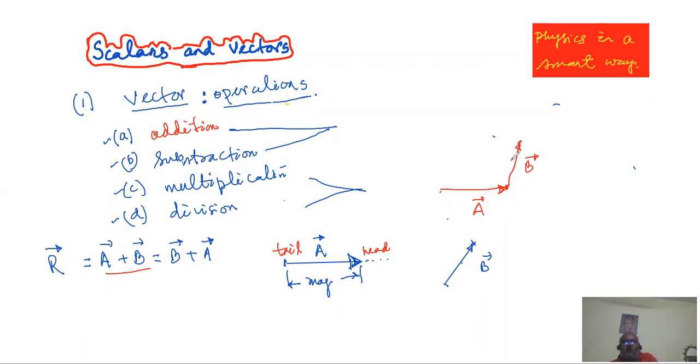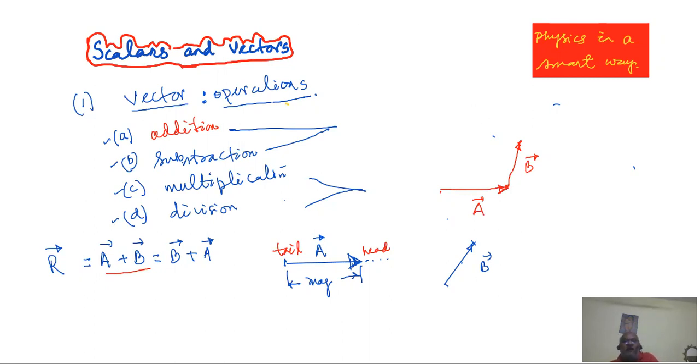So the rule is: the head of the first vector must coincide with the tail of the second vector. If there is any other vector like C, the same rule is valid: from the head of the second vector should start the third vector.